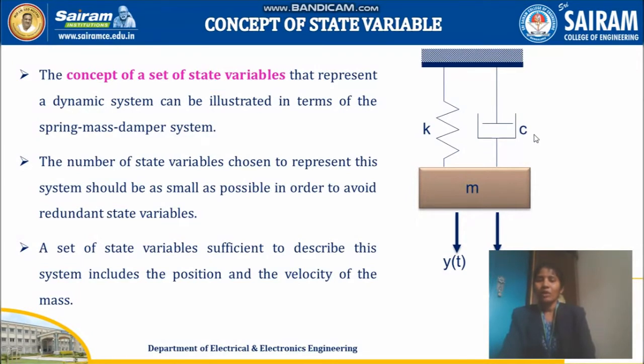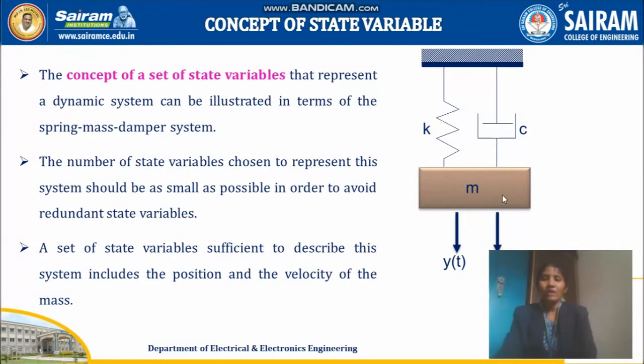In our problem solutions, furthermore, we will solve some problems, so there we will be using K for the spring, B for the damper, and M for the mass. The number of state variables chosen to represent the system should be as small as possible, in order to avoid redundant state variables. So we need to choose the state variables that represent the system without redundancy.